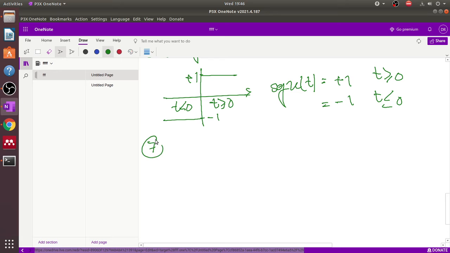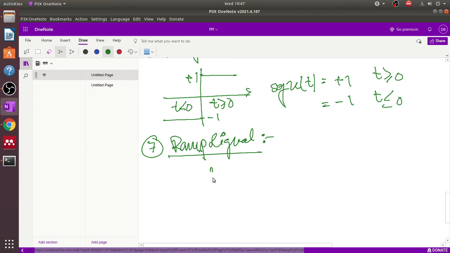Now 7 is very important. Ramp signal. This ramp signal application is very much used in control signals for type 0, type 1, type 2 systems on different types of pole-zero configurations and different types of analysis using this ramp signal. We can measure the stability of the second order and the first order system in control system engineering. In the later video, in the control system engineering lecture video, we'll discuss that. And there is also one mathematical function also used, that is called the impulse and also the unit step function.